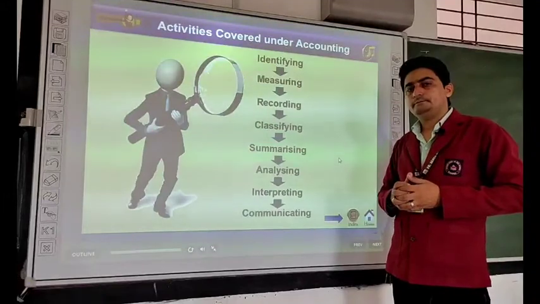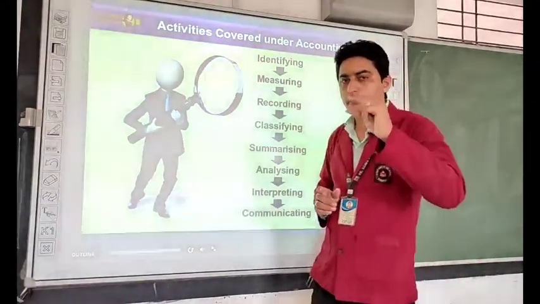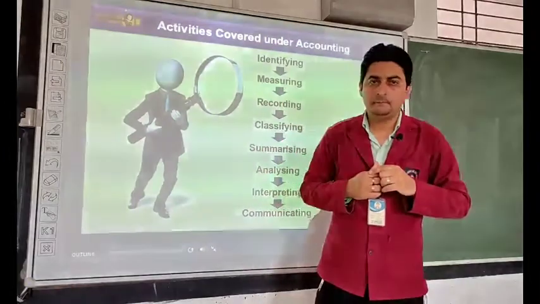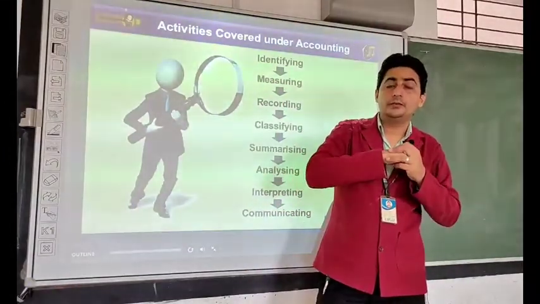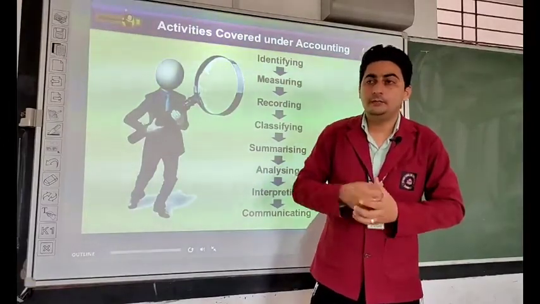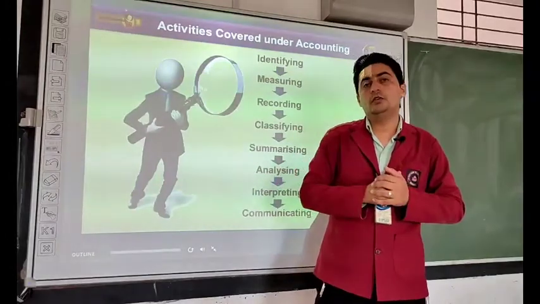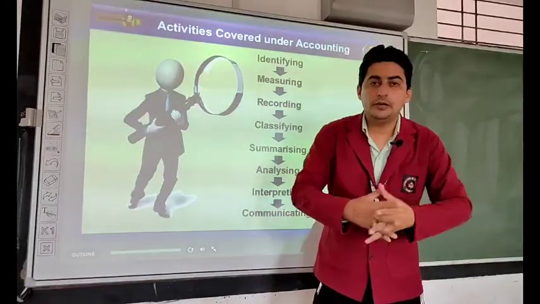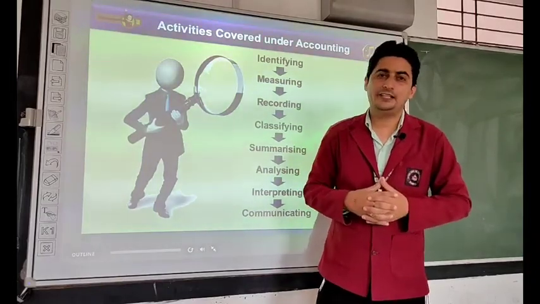After classifying, now you have the amount. If you have to pay an amount to X, that will be a liability of 10,000, for example. If you are going to receive an amount of rupees 10,000 from Y, it will be your asset. Building will be your asset. Furniture will be your asset. You will come to know about the amount. What is the amount of furniture? Salary will be your expense. Okay. So like this, you will get amounts of different accounts.